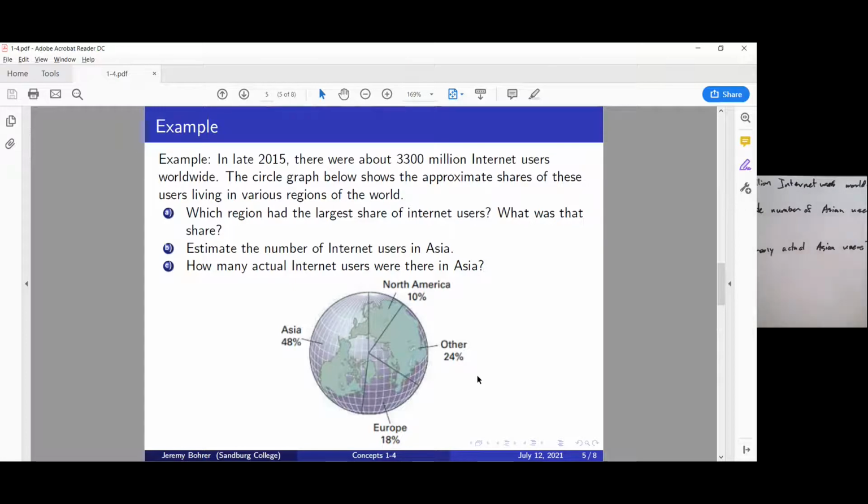Well, clearly the largest share is in Asia, and 48% of the users were there. Now we're going to estimate the number of internet users in Asia and ask how many actual internet users were there in Asia.